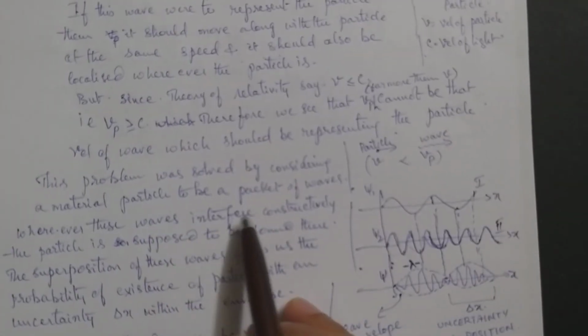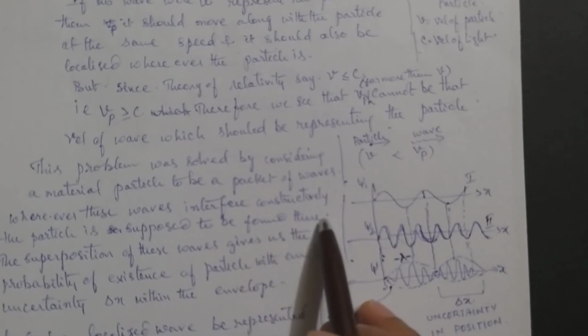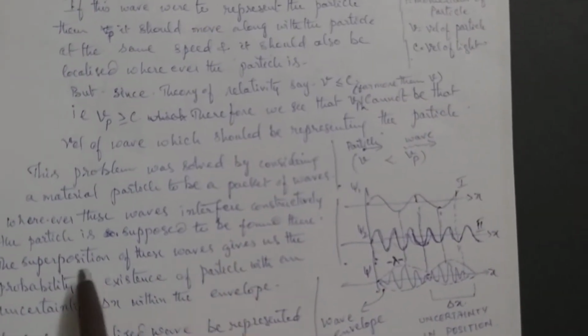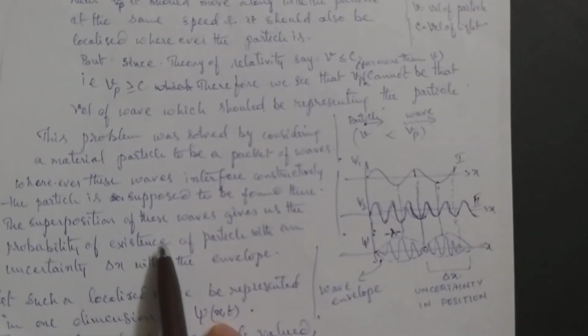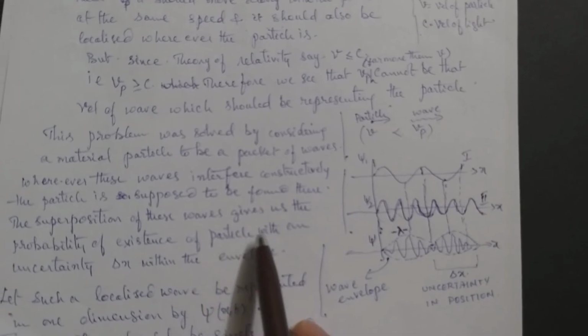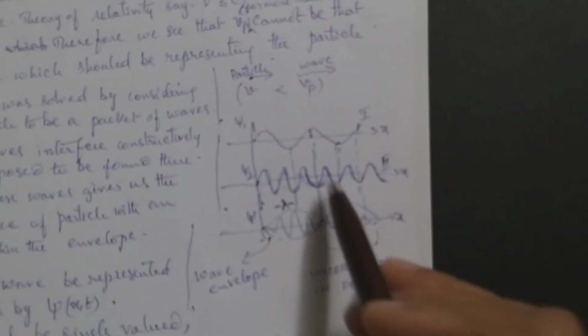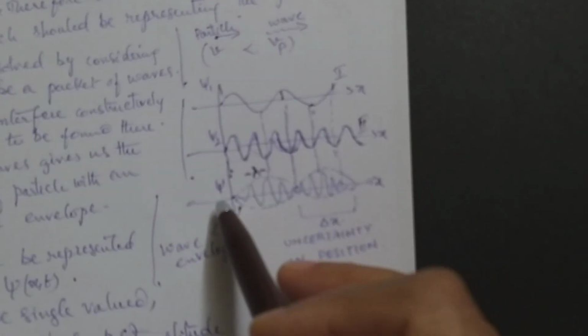Wherever the waves interfere constructively, the particle is supposed to be found there. The superposition of these waves gives us the probability of existence of the particle with an uncertainty delta x within the envelope. See, here again I have given a rough example of two waves, superposition of which gives a standing wave called a localized wave, where energy is localized between these two points.